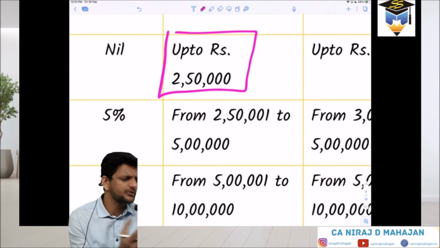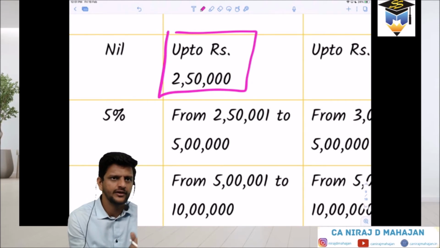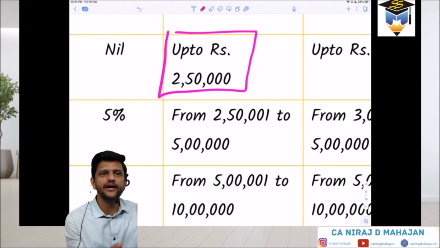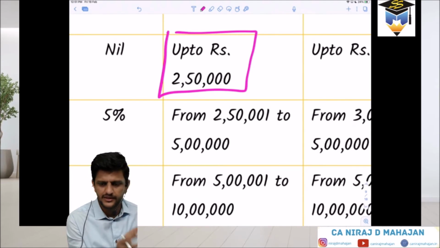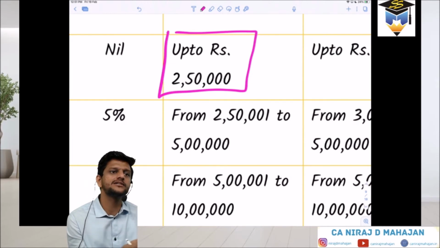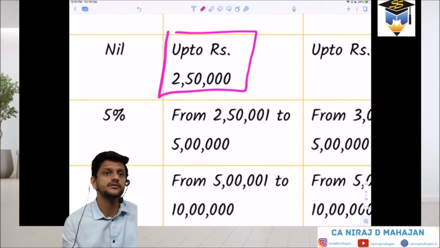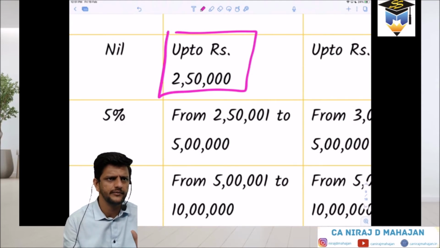How much is his total income for the year? 3.6 lakhs. Did you understand or not? So 3.6 lakhs is between which slab or category? 2.5 to 5. Yes, in that case, tax will be charged at 5% only on the amount which is exceeding rupees 2.5 lakhs. Clear till here? Are you understanding a little bit? Yes, till here?